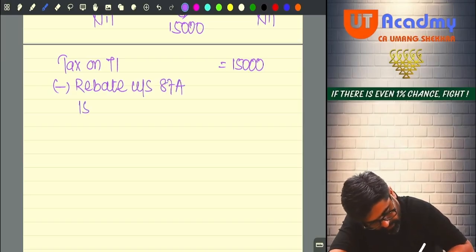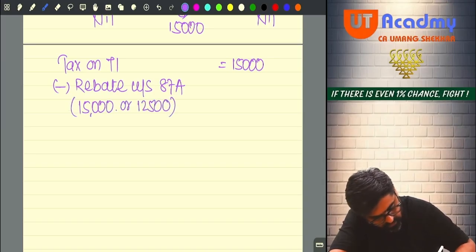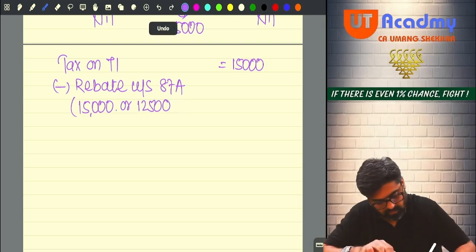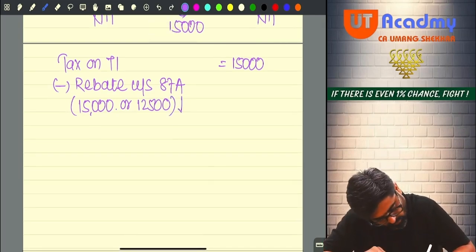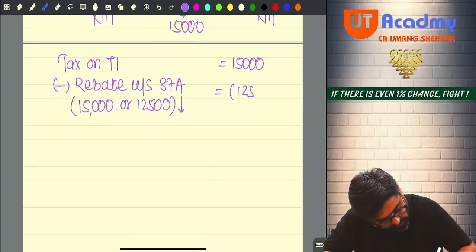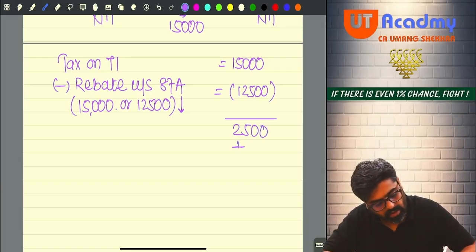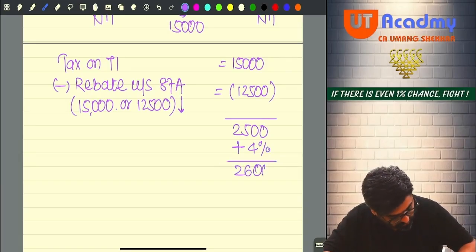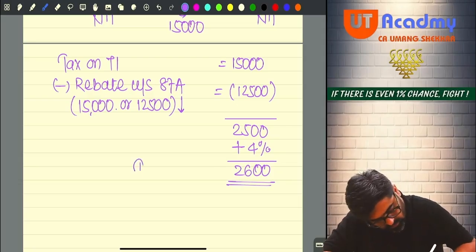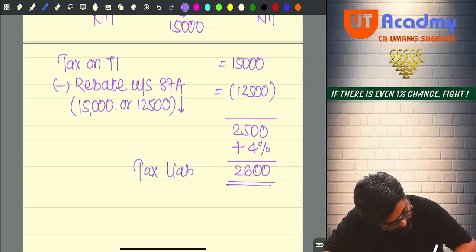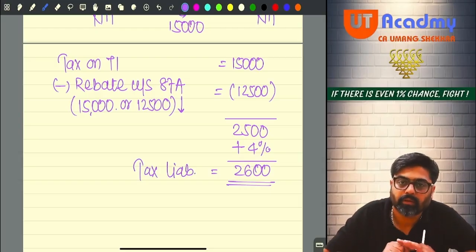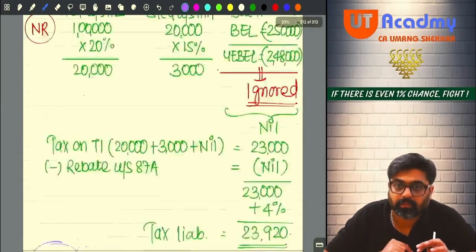How much? Either the entire 15,000 or maximum 12,500, whichever is lower. So 12,500 you are going to get rebate. 2,500 will be your tax after rebate. Add 4%, 100 rupees. So your final tax liability will be 2,600. Done, sir? This was your 10 marks question.